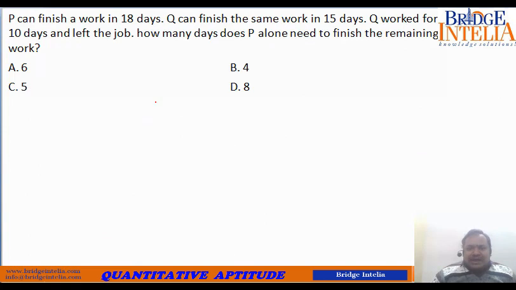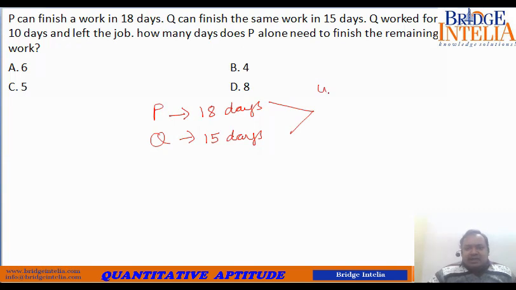So two people are mentioned here, P and Q. Work is not given, so we will assign a value to the work by taking the LCM. LCM of 18 and 15 is 90. So work is equal to 90 units.